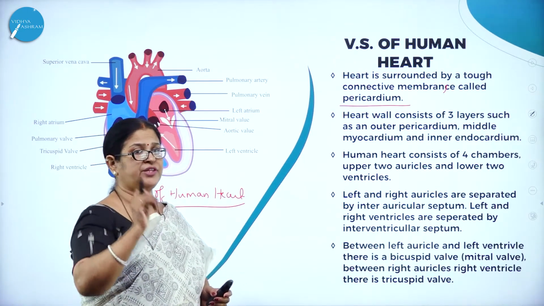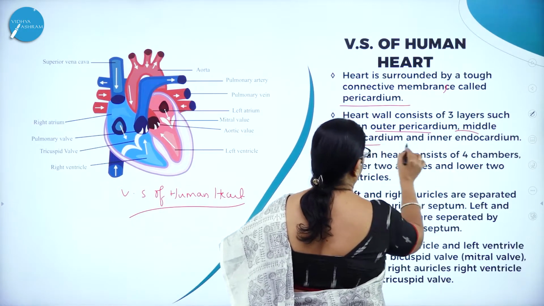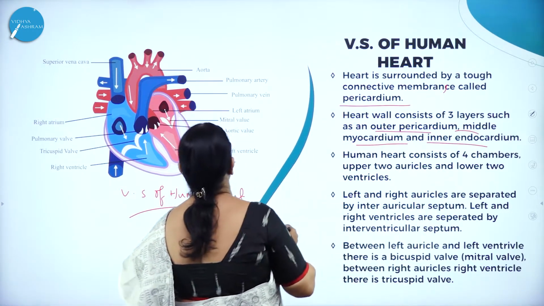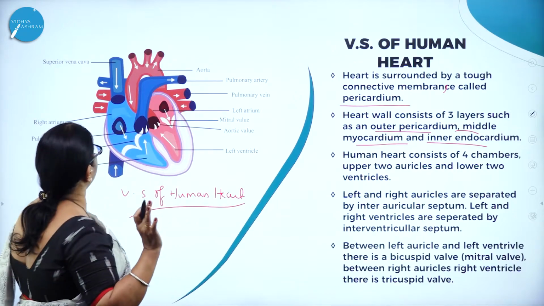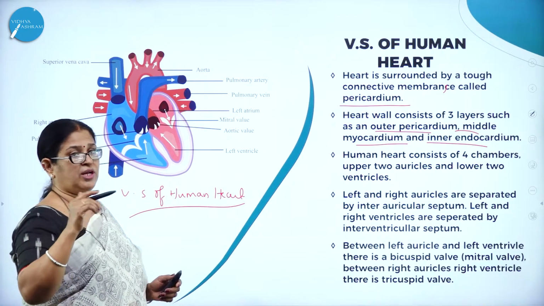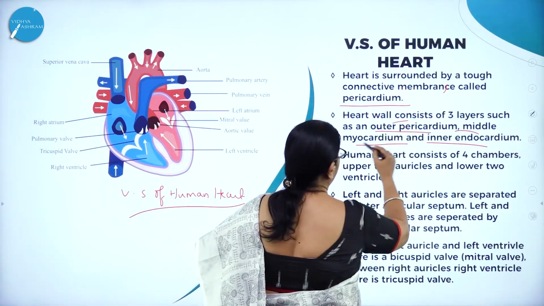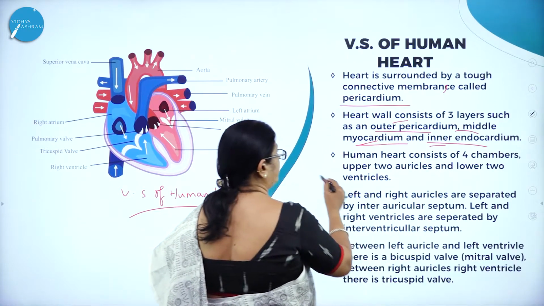The heart wall consists of 3 layers: an outer pericardium, a middle myocardium, and an inner endocardium. So there are 3 very important heart layers, namely outer pericardium, middle myocardium, and inner endocardium.